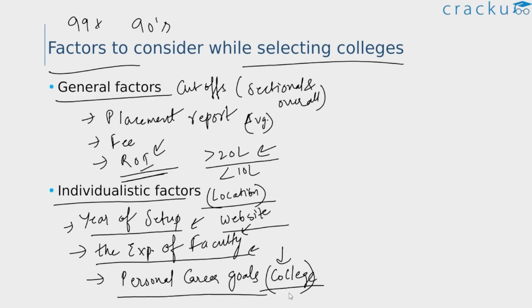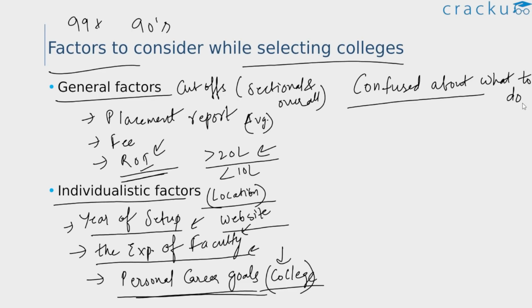So you need to look at that as well. So this is how you consider your target B school and your target MBA program. Also, some aspirants are really confused about what to do. Some aspirants would say, I just completed my graduation and I don't have a job yet, and I'm really disappointed with my CAT scores this time. So I'm very confused and don't know what to do next.